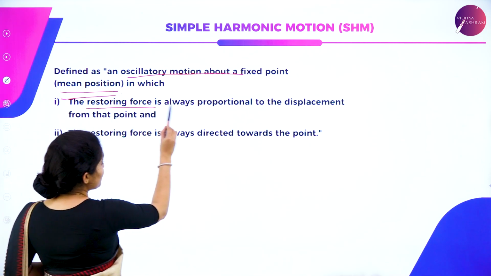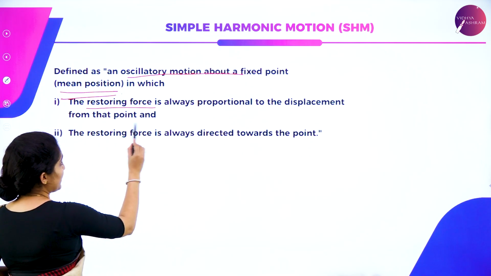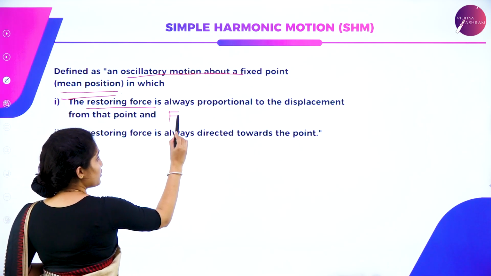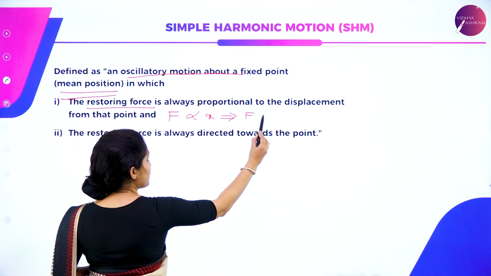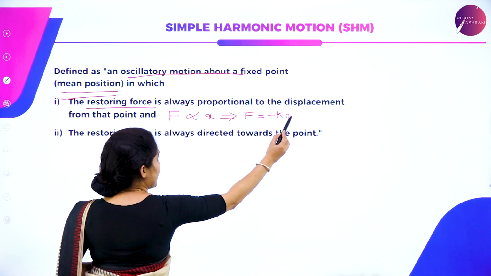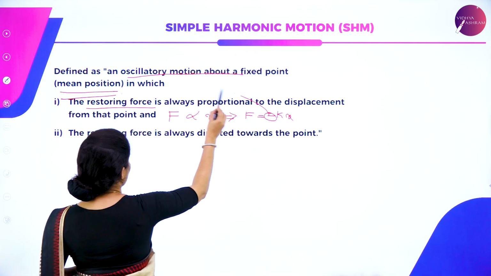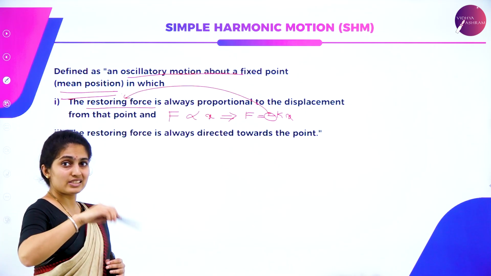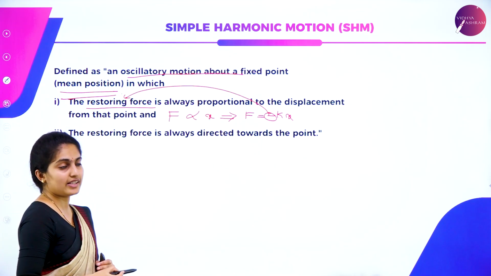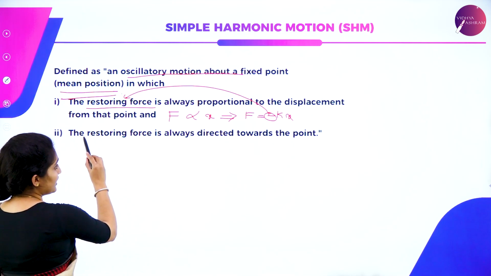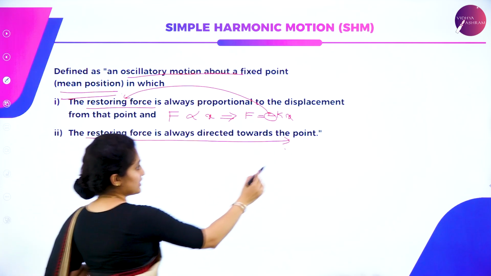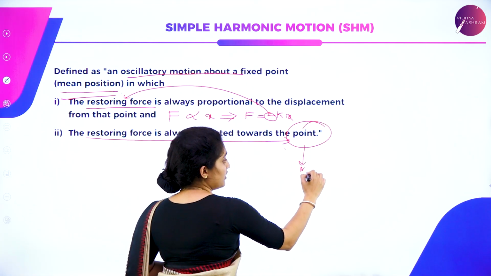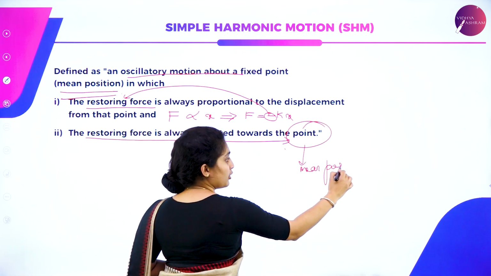The restoring force is always proportional to the displacement. That is, the restoring force is directly proportional to the displacement, which is F is equal to minus kx. Why negative? Because the force is called a restoring force. It is restoring back. That is why it is called the restoring force. And it is always directed towards that point. Which point? It is the mean position.